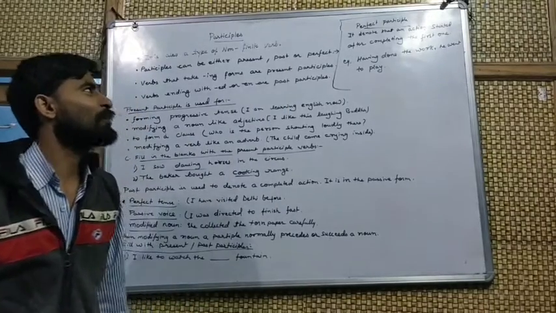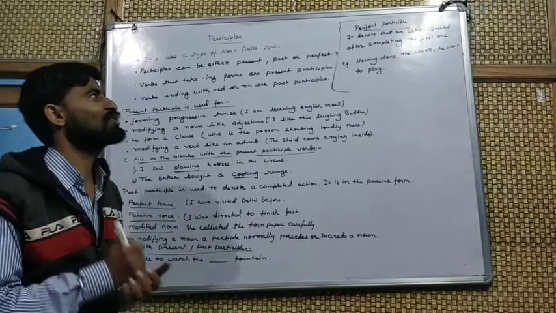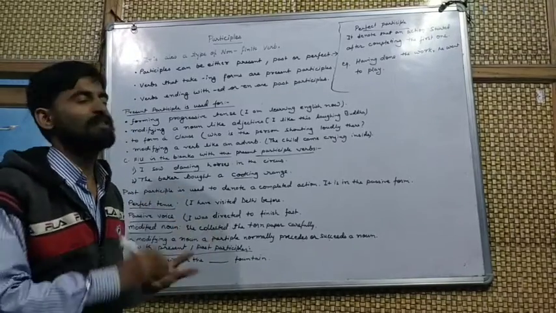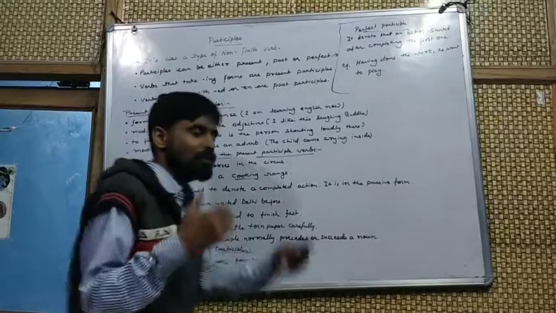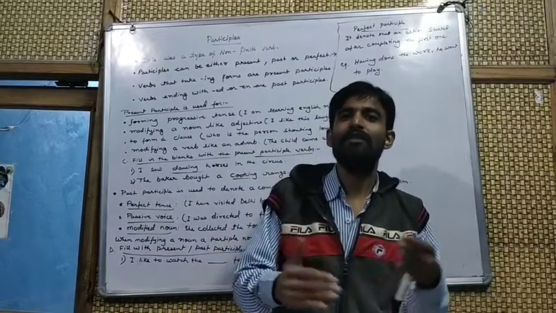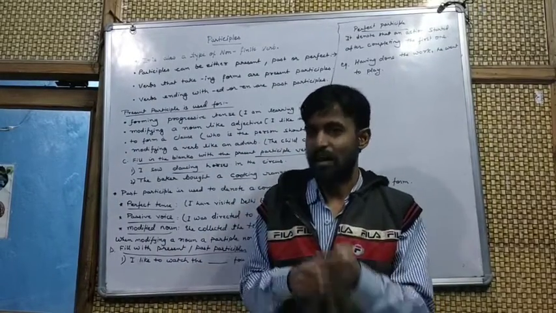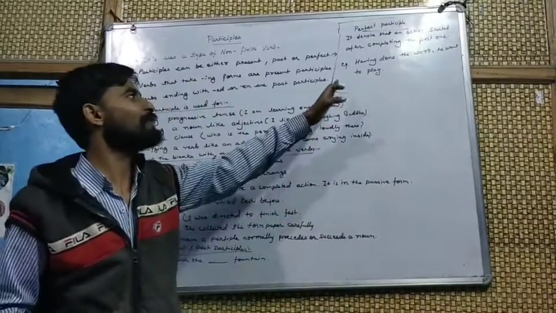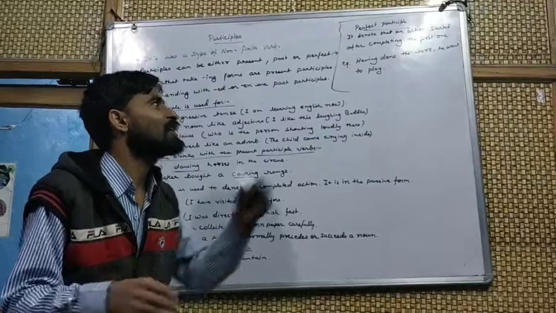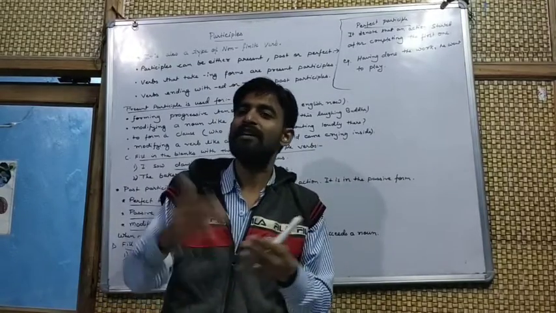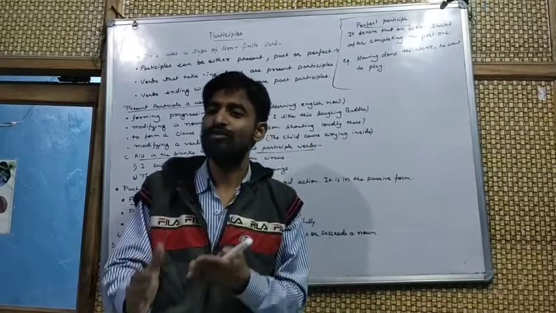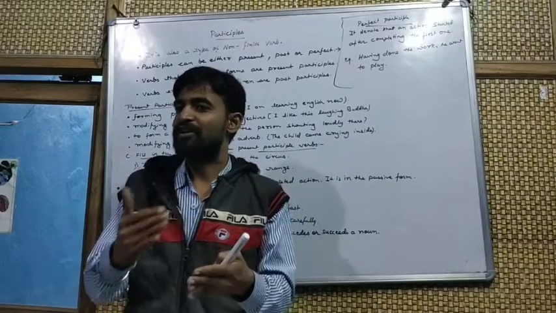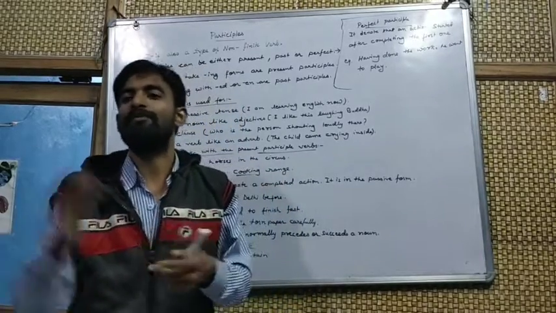Perfect participle denotes an action started after completing the first one. Once the first action is completed, we start the second action, and this is denoted by the perfect participle. One example I have taken here: Having done the work, he went to play. This shows that the person completed the first work and then went to play.